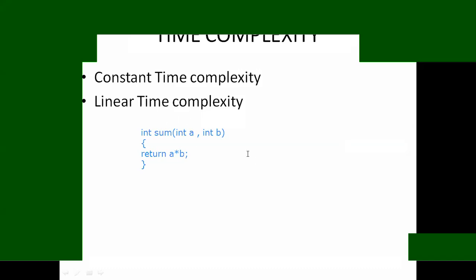In this way, we represent the constant time complexity: a fixed amount of time for all input values. Here we are taking two input values, and the time required for two input values is the fixed time only. Then coming to linear time complexity. Here, if the input values increase, then the time complexity will change. If the input values increase rapidly, then the time complexity will also change rapidly according to the input values.